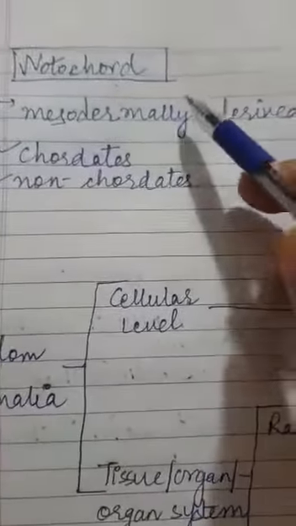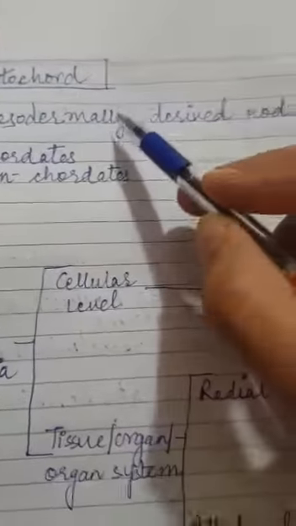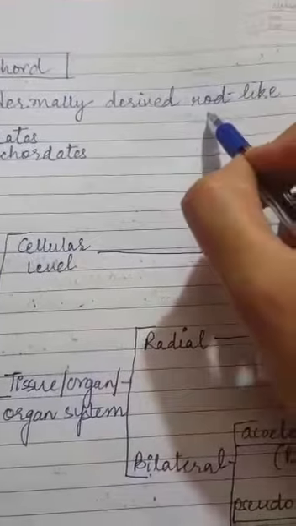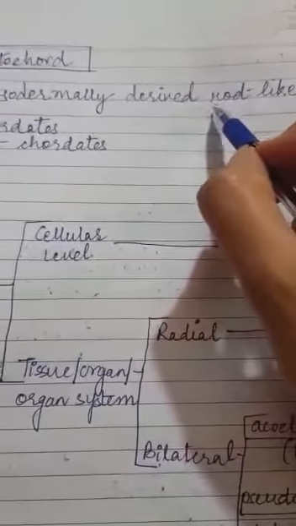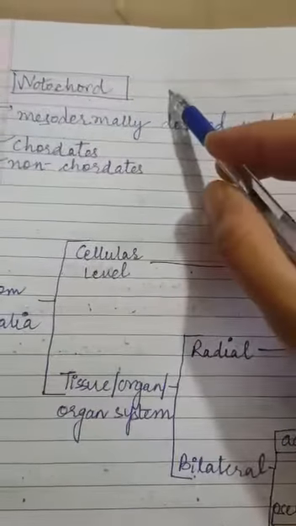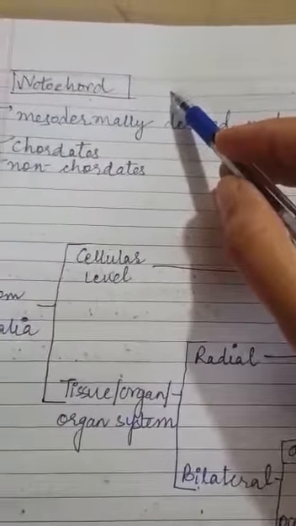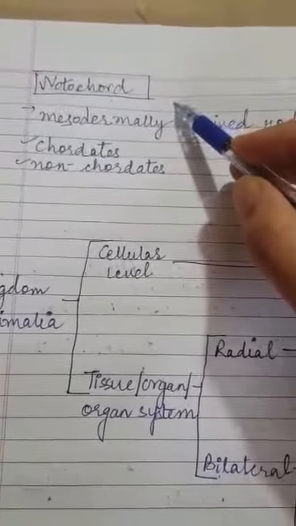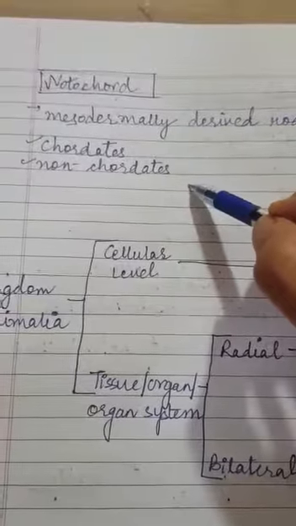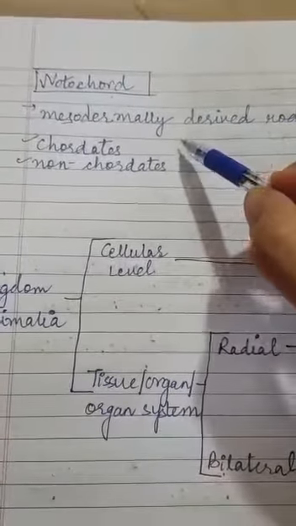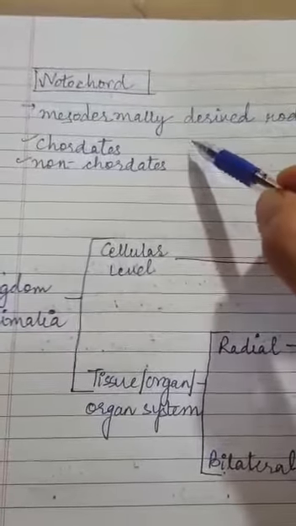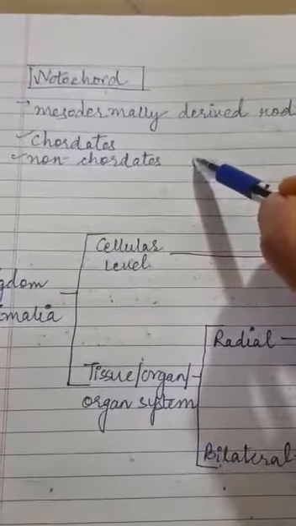Then the presence of notochord. Notochord is again derived from the mesoderm. It is a rod-like structure which in advanced organisms is replaced by the spinal cord with a protective covering, the vertebral column. In primitive organisms it is called notochord. Now whether it is present or not, on that basis you can divide the organisms into two groups. One is chordates, another is non-chordates. Chordates have notochord and non-chordates do not have any notochord.